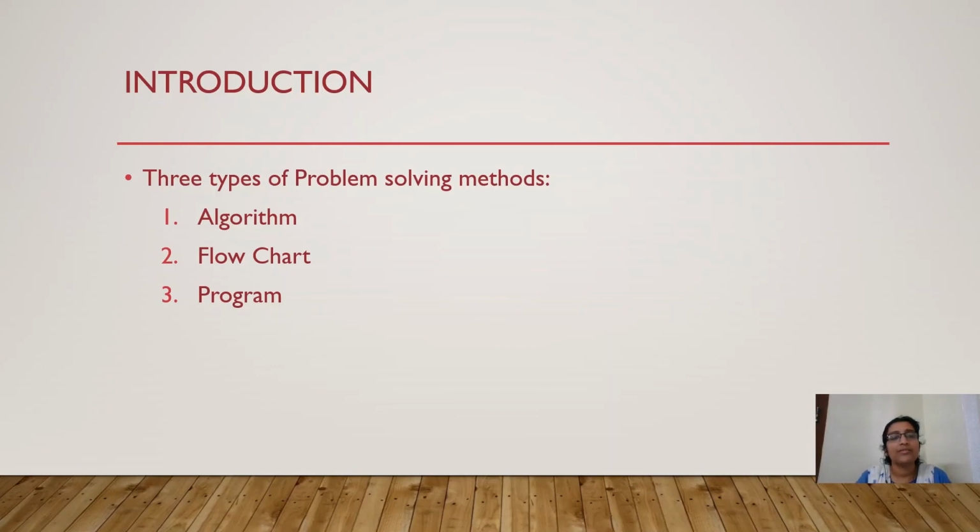Regarding problem solving methods, initially the method was the algorithm. If you define a problem, we will write an algorithm for solving that problem. Then the second one that came is the flowchart, the pictorial representation by which we can solve the problem. And the third one is a program. By writing a computer program, we can feed that into the computer and the computer can solve the problem. So these are the three methods of problem solving.